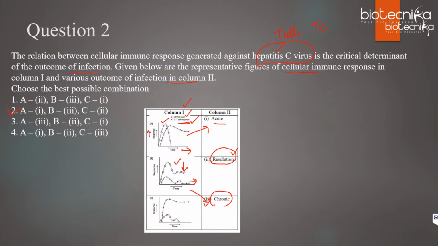When any infection is being controlled, it means that the response of your immune cells will be higher compared to the viral load. And you can see after a particular time, the viral load has been completely eliminated. So C will match with 2. So option 2 is the correct answer. Clear? Yes, Vijay Lakshmi. Anupam, right. So let's move ahead.